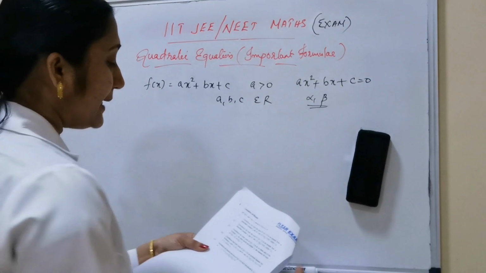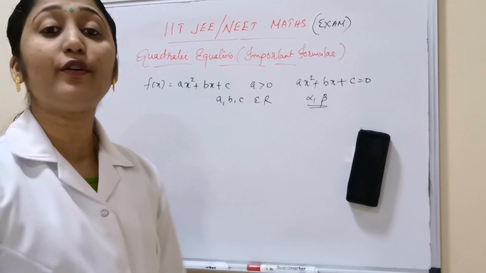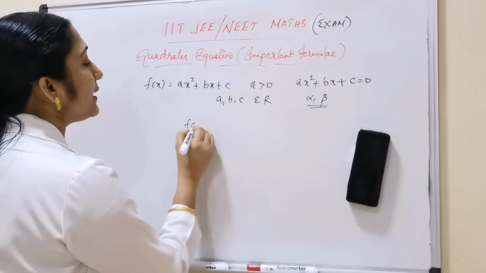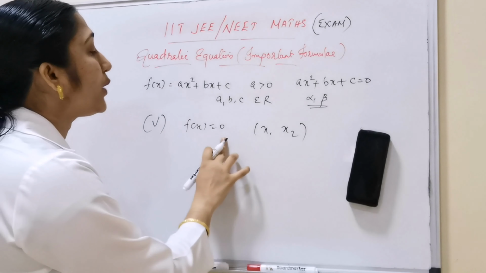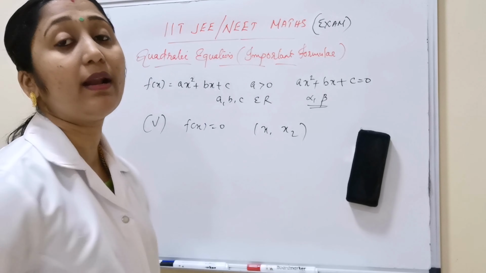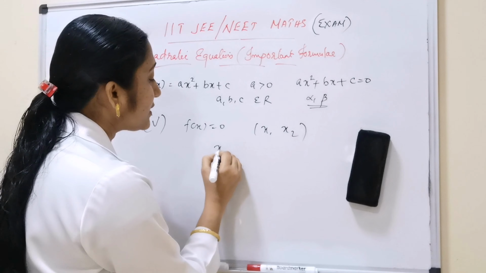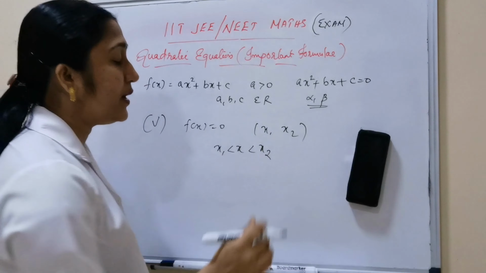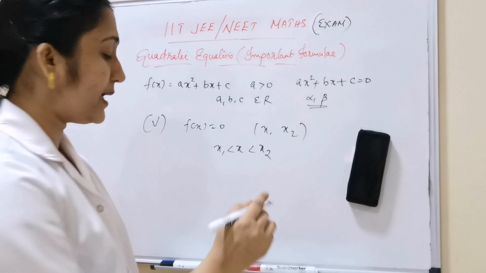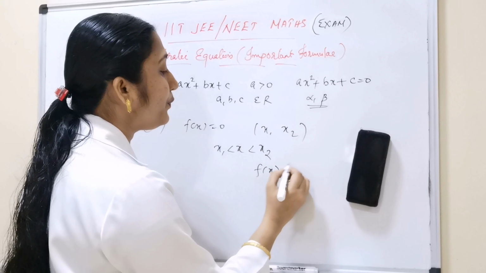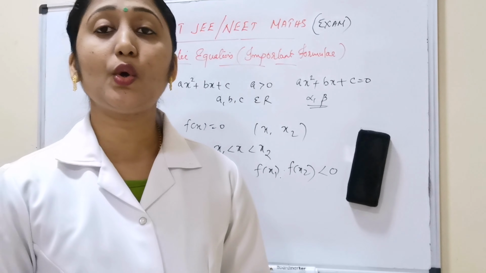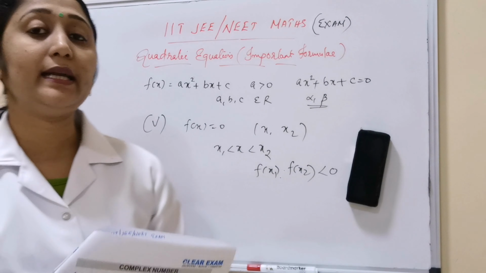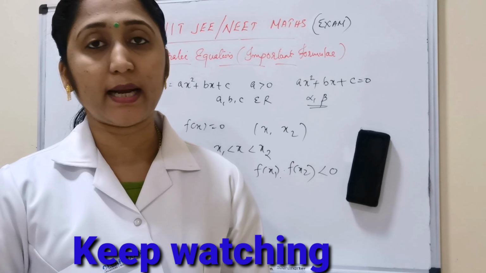The last condition is the fifth one. What is the fifth? The condition of exactly one root of f of x equal to 0 lying in the interval x1 and x2. If exactly one root of f of x equal to 0 lies in the interval x1 and x2, then x1 less than x less than x2, that is, f of x1 into f of x2 less than 0. These are the five conditions of location of the roots in the quadratic equation.